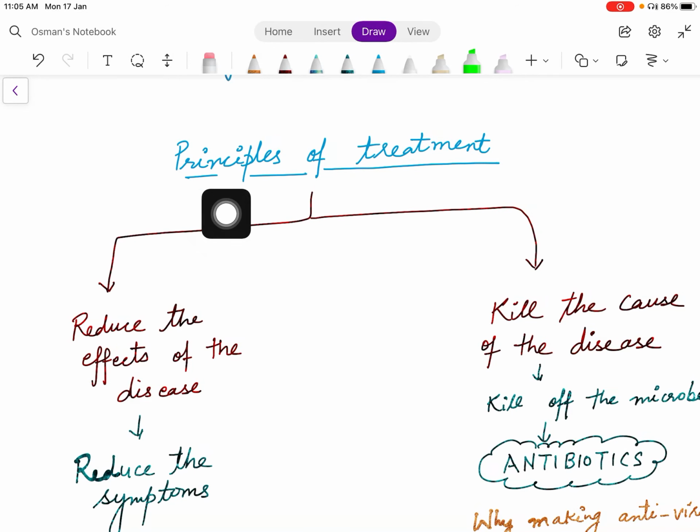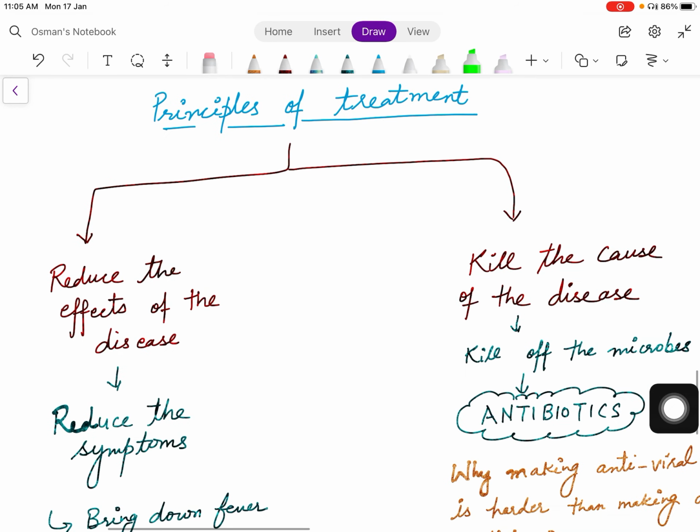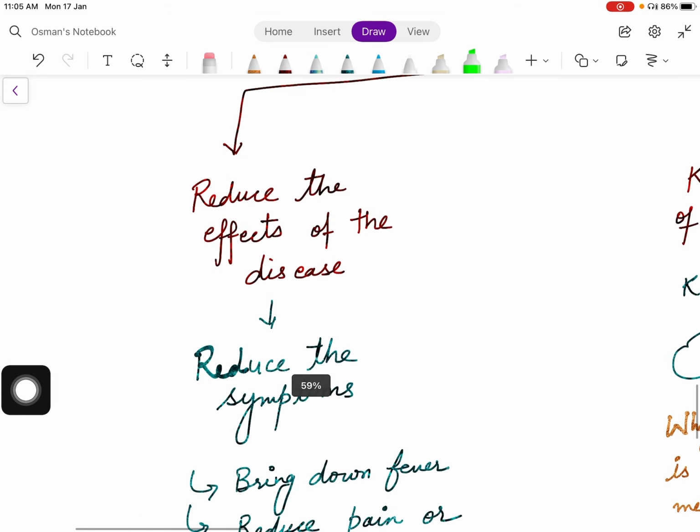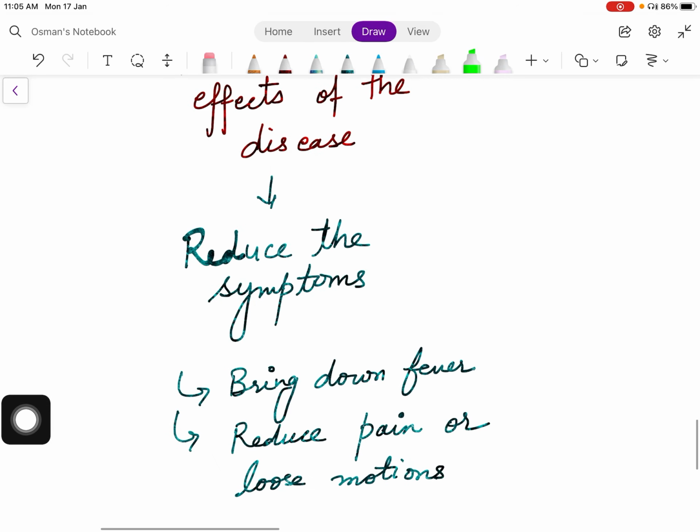Dear students, today we will talk about principles of treatment. There are two ways in which we can treat any infection. First way is to reduce the effects of the disease. What is the meaning of this? To reduce the effects of the disease is to reduce the symptoms. So, what can we do? We can take medicines to reduce the symptoms.